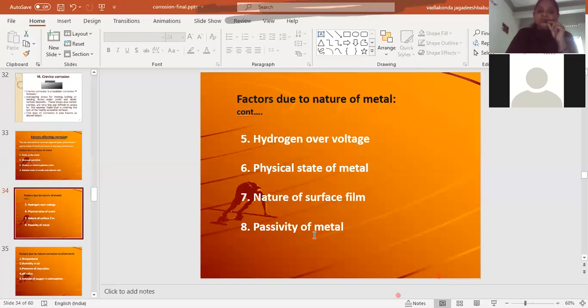Among the nature of metal factors influencing the rate of corrosion, a very important one is the passivity of metal. There are some metals like titanium, aluminum, chromium, nickel, which have high passivity towards corrosion, meaning they show more resistance towards corrosion than expected from their position in the galvanic series, that is, from their oxidation potential. Such metals are known as passive metals.